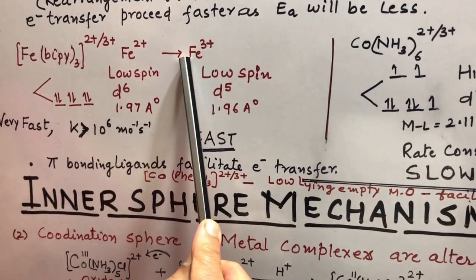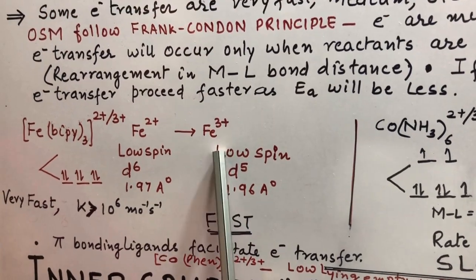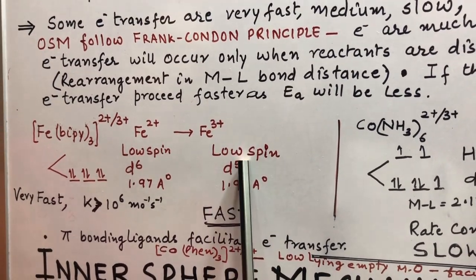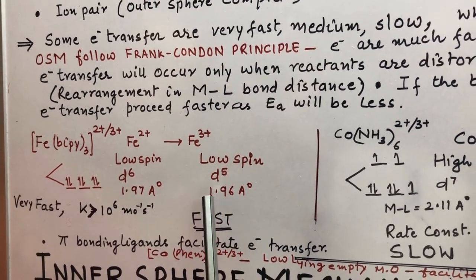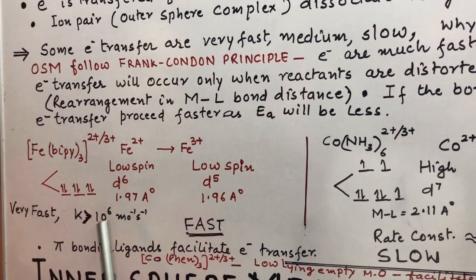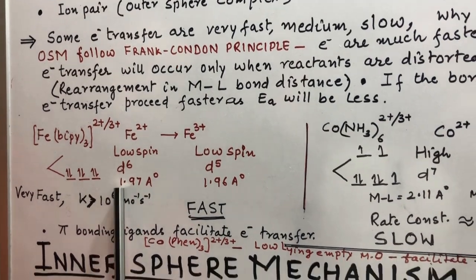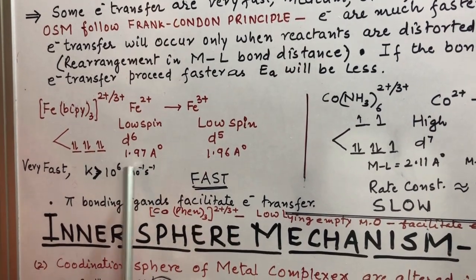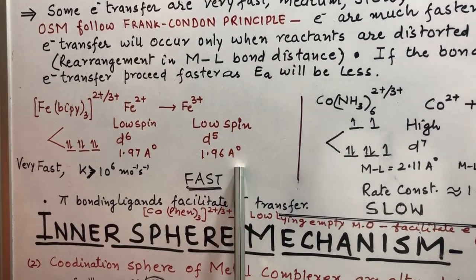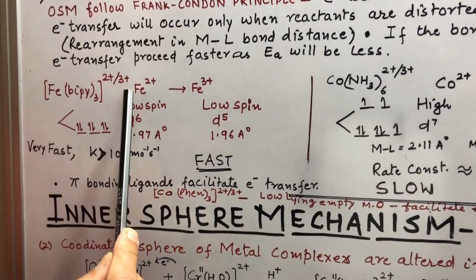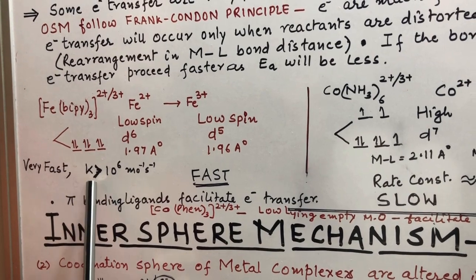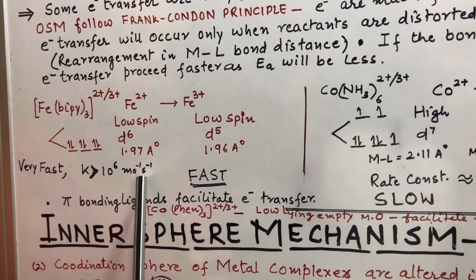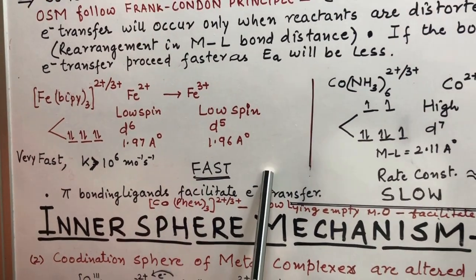This is getting converted into Fe3+, which is low spin complex, d5 configuration, and in this complex bond distance is 1.96. Here you can see that in both the complexes bond distance is very near. So, this electron transfer is very fast and the rate constant is found to be 10 to the power 6 mole inverse second inverse. It is a very fast reaction.